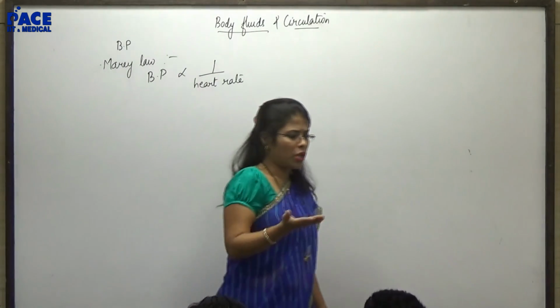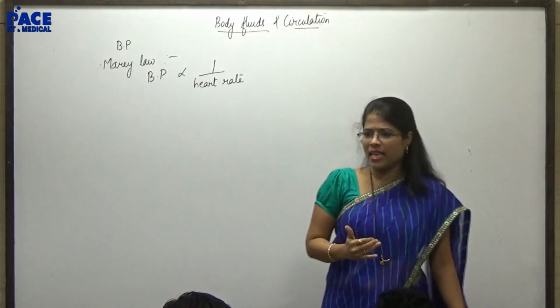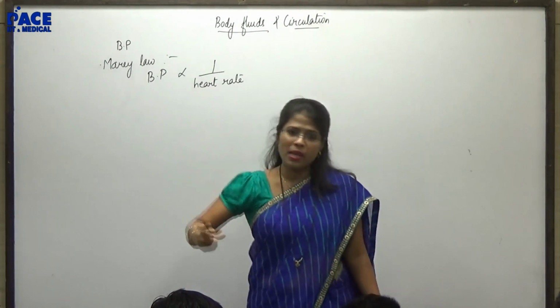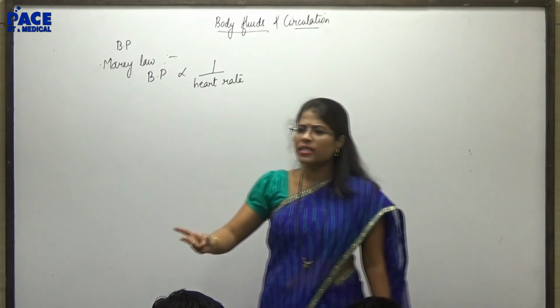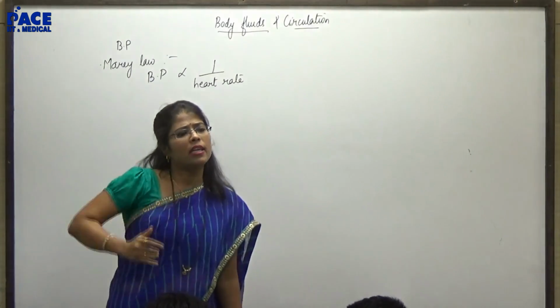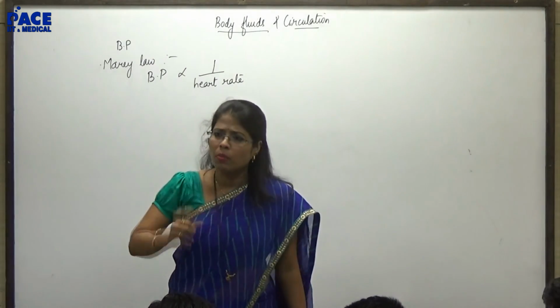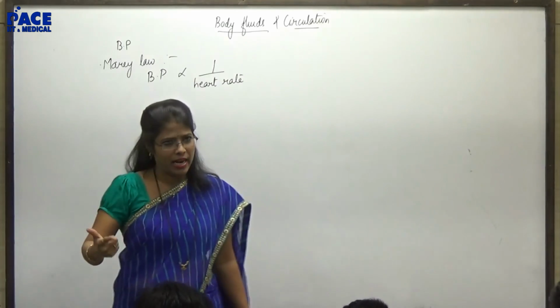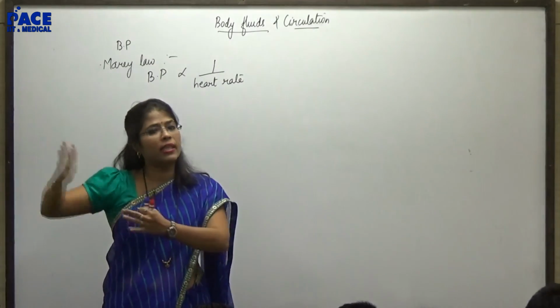Now you will say, ma'am, but you had said during exercise blood pressure increases and heart rate also increases, right? During exercise, during anger, during anxiety, whenever the sympathetic nervous system is trying to take control of your body, all the factors over here are in direct proportionality. So that is some other situation.